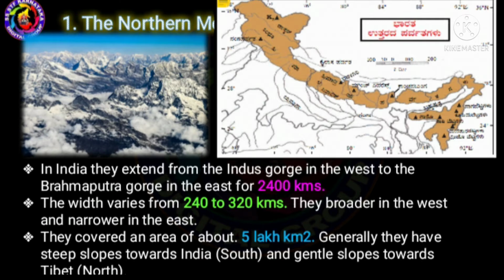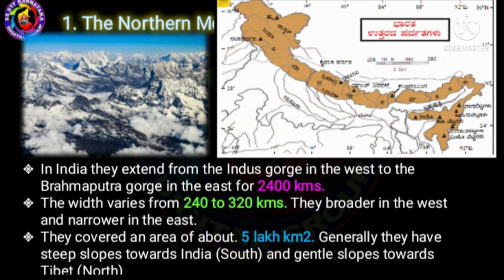They cover an area of about 5 lakh square kilometers. Generally, they have steep slopes towards India, that is, especially the southern part, and gentle slopes towards north, that is,